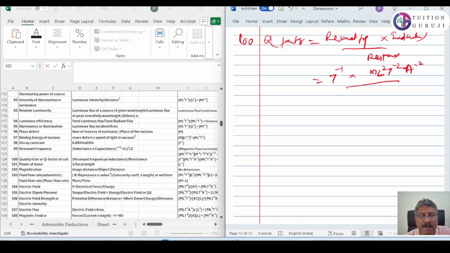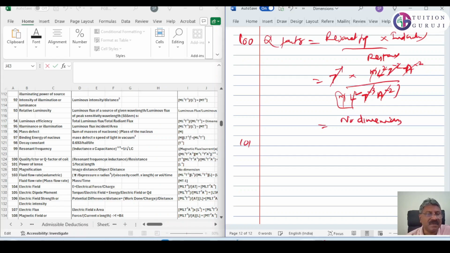Resistance is M L square T raised to minus 3 A raised to minus 2. So M and M will get cancelled. T raised to minus 3 into T raised to minus 1 here, all the things will get cancelled, then you will get dimensionless, no dimension. Everything will get cancelled, no dimensions.